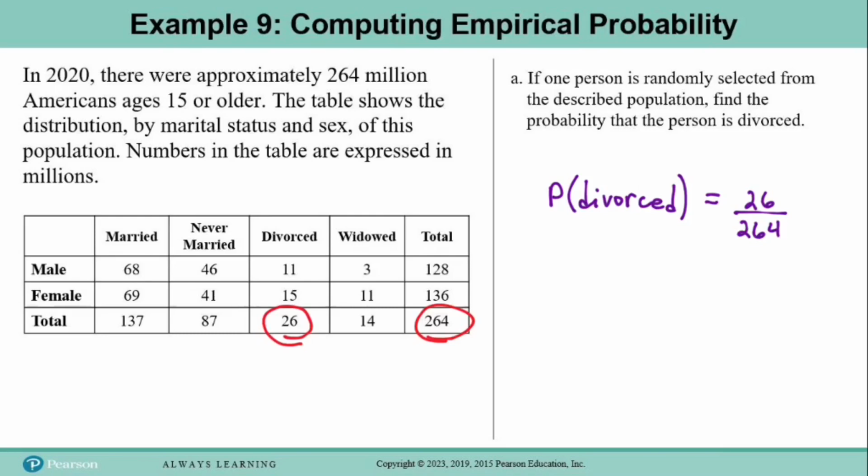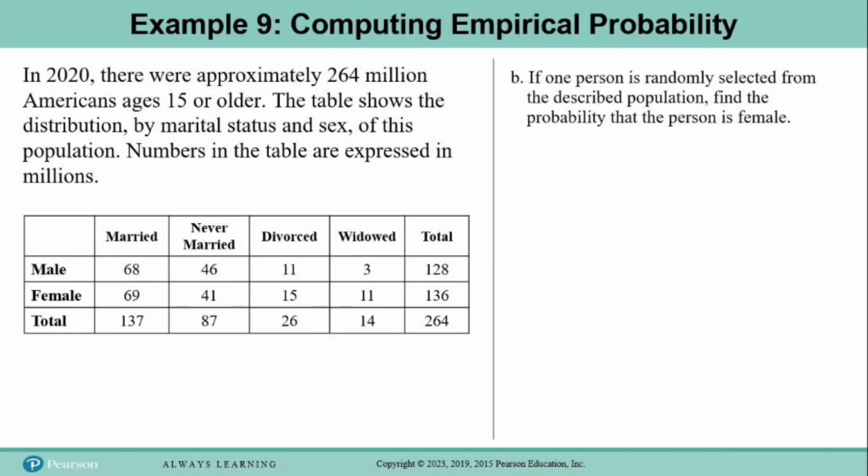So when I punch this into my calculator, 26 divided by 264, this is what I get. And if I want to round to the second decimal place, that would be where the 9 is, I would look at the 8 and I would say, okay, that's 5 or more, so this 9 is going to go to 0, and just like an odometer on a car, when this 9 rolls over to 0, this 0 will roll over to 1. So if we're rounding to 2 decimal places, then our answer is approximately 0.10.